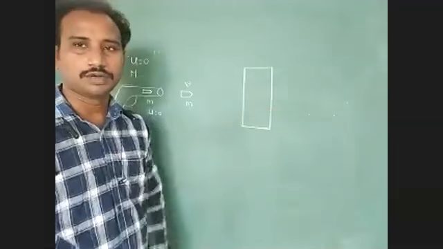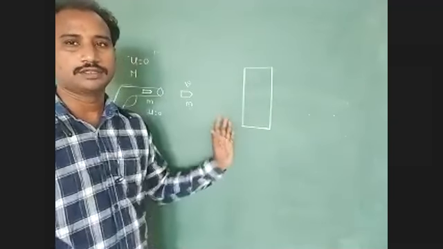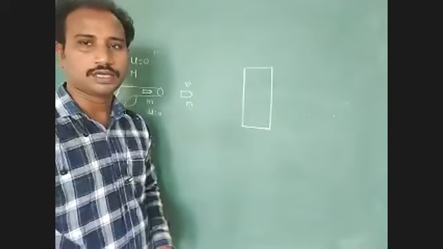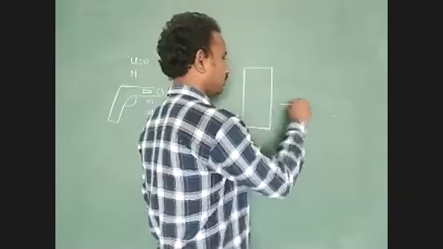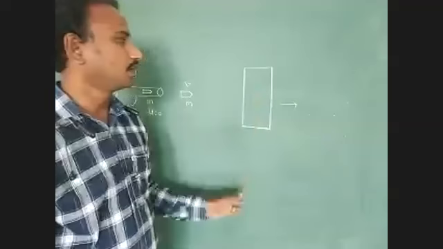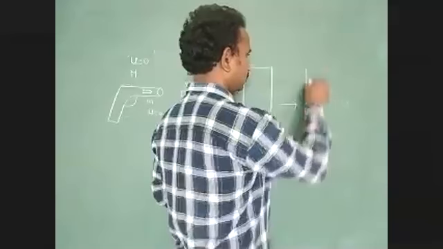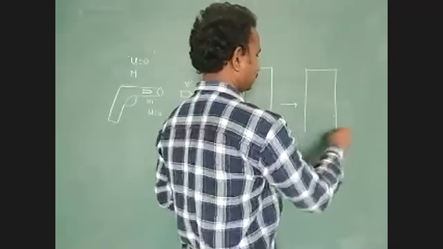After hitting the wooden block, the bullet and the wooden block move with the same velocity. We have to identify that after hitting the wooden block, bullet and wooden block are moving with the same velocity.